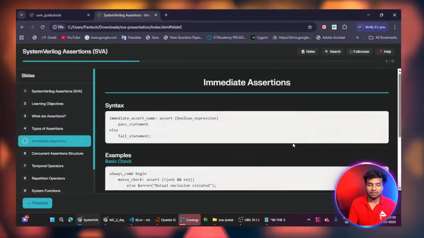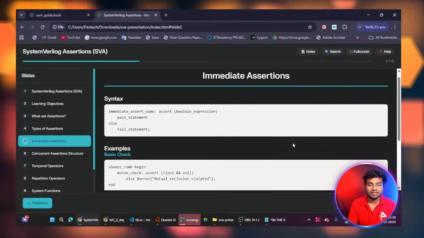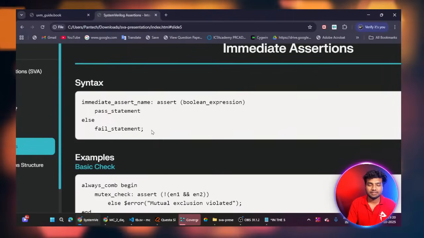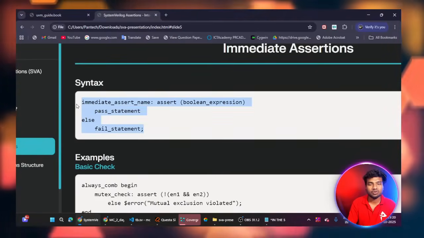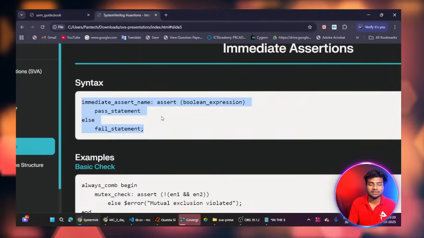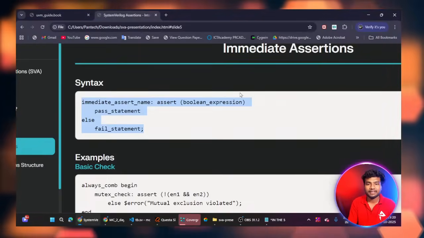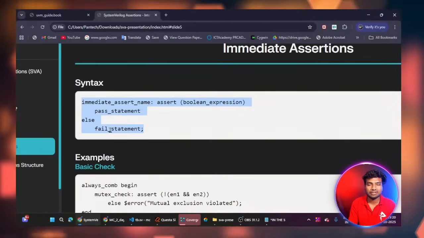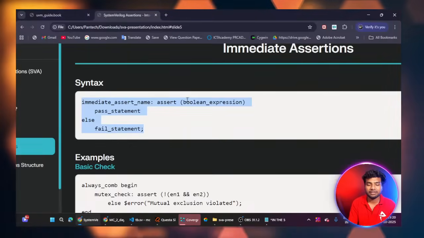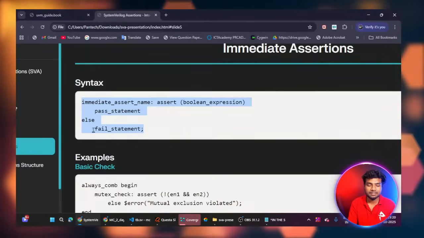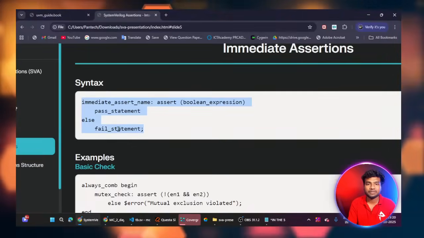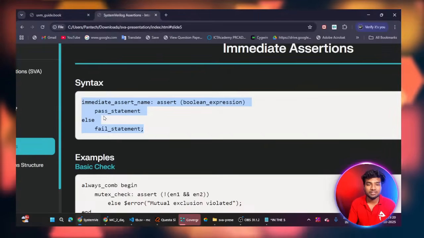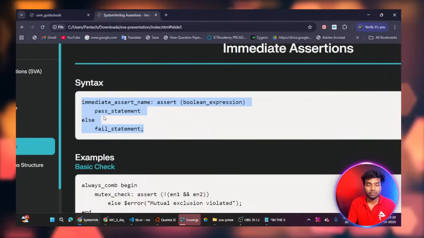Now we'll see the syntax for the immediate assertion. I will show you the code, then only you can understand. The main syntax is assert, boolean expression, pass statement, else, fail statement. It looks like an if-else condition. If it is true, it will execute this, or else it will execute the fail statement. Assert is a keyword. Here, if we have a value of 5, it will execute the fail statements.